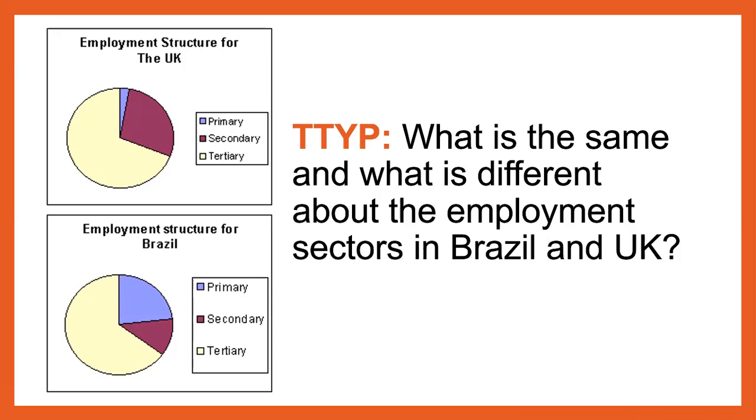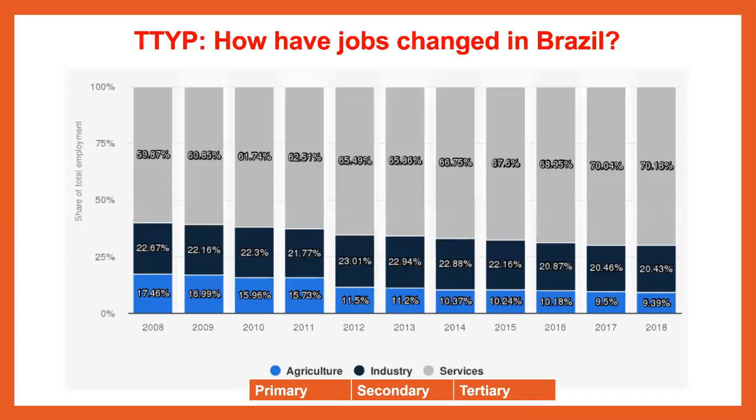Awesome if you were able to identify that the primary sector in the UK is far smaller than the primary sector in Brazil, and that the secondary sector in the UK is much greater than the secondary sector in Brazil. However, if you look at the tertiary sector in regards to providing services, they are roughly the same. So therefore, the differences are mainly between the primary and the secondary sectors.